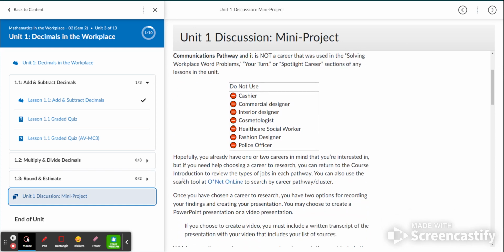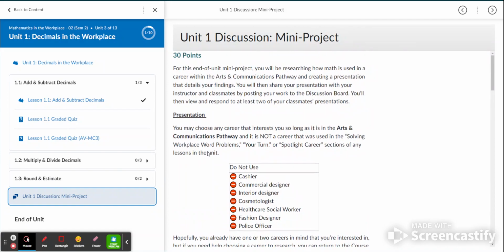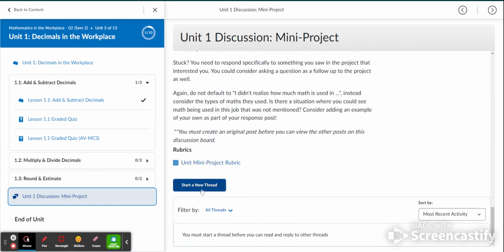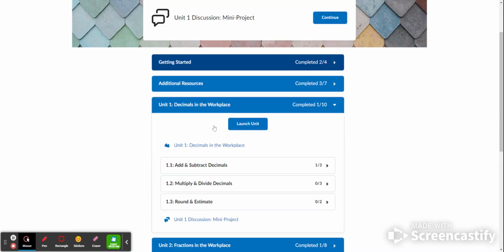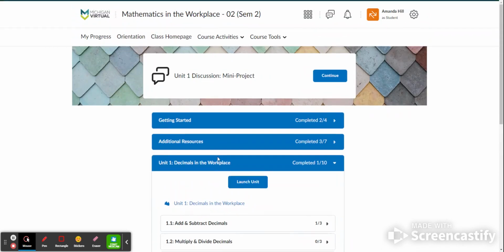If you go through here, it will give you the directions for this assignment. You can work through this, and then you're eventually going to, when you are ready, post your assignment to the discussion board. You can do that by just scrolling down here and you can press start a new thread, and that's where you post your assignment. If you want to look at the rubric, it's right here for you to go over. So make sure you do that for all of your units, and when you're all done, there is a final exam down here.